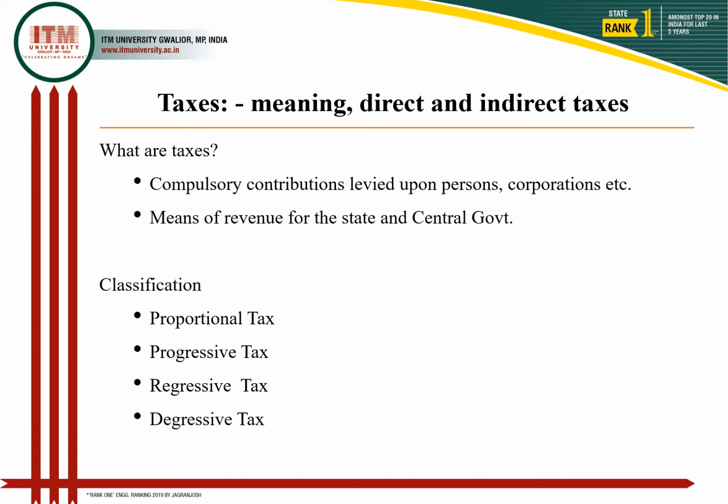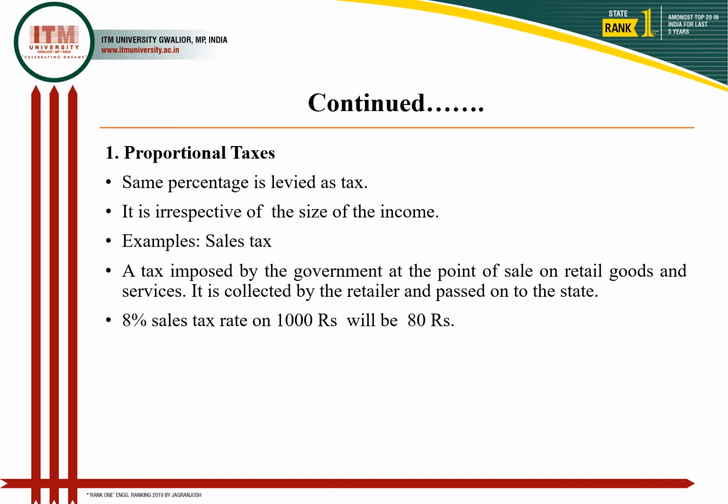The taxes can be classified in four major categories: the proportional tax, progressive tax, regressive tax, and digressive tax. This classification is based on how the taxes are going to be affected on the basis of increase or decrease in the income.